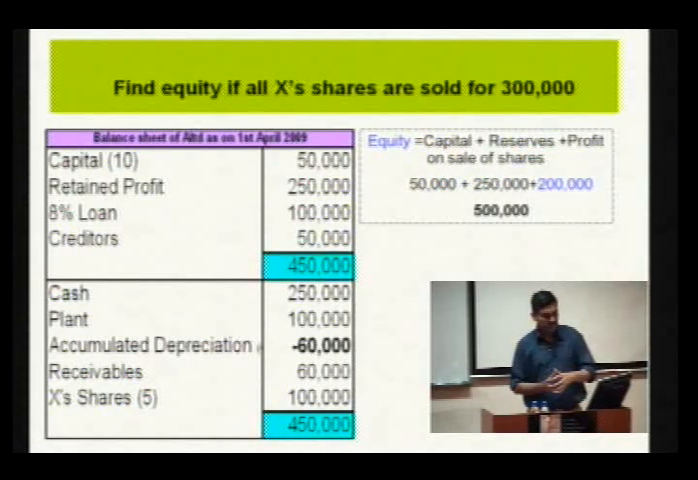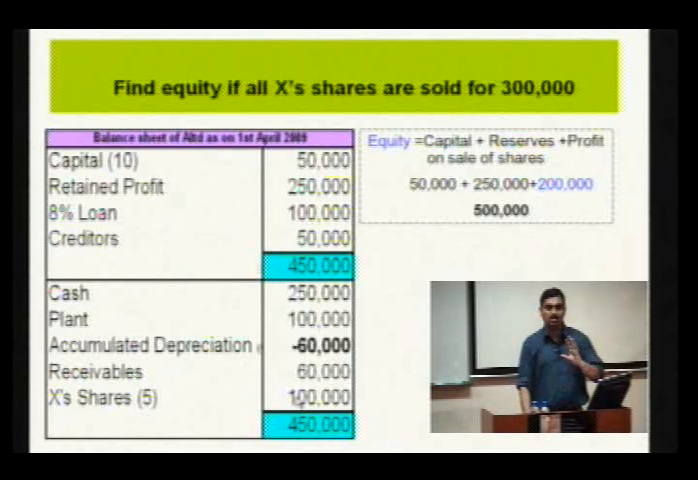What will happen to the equity if all the investments, in this case the shares, are sold at a profit? If all shares are sold, what is the share value now? 100,000. If all the shares are sold at 300,000, that means the company is making a profit of 200,000. Assuming no other expenses and no other incomes, the entire 200,000 is retained. So, the equity after the sale of the shares is capital plus reserves plus the profit on sale of shares, which is 200,000. So, the equity will go up to 500,000.